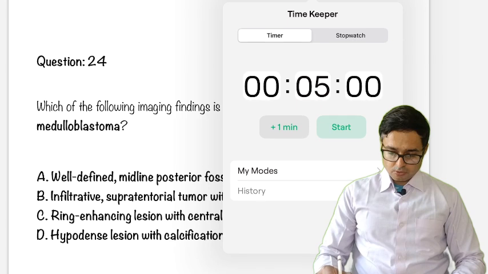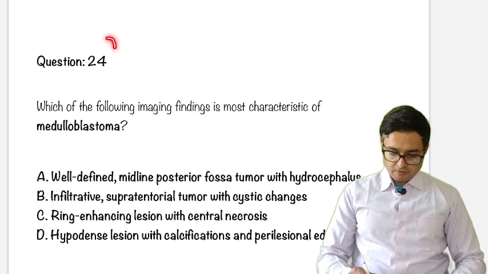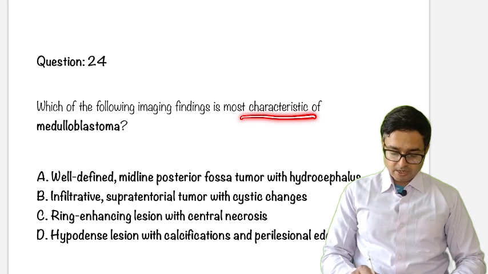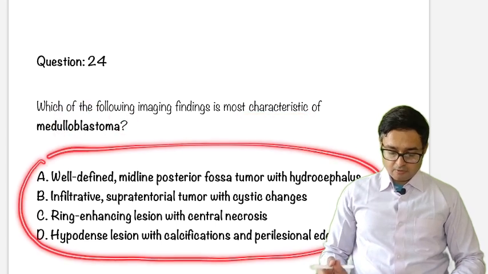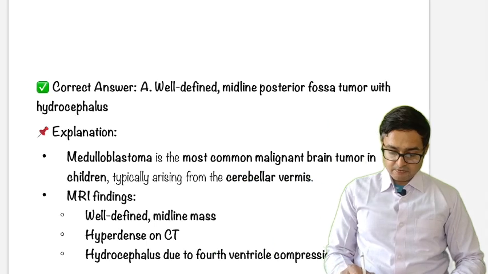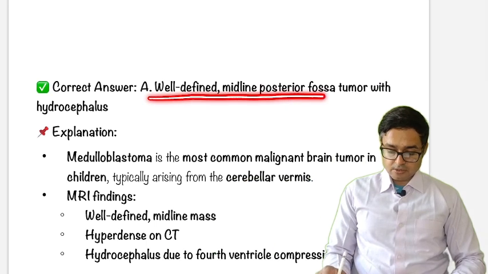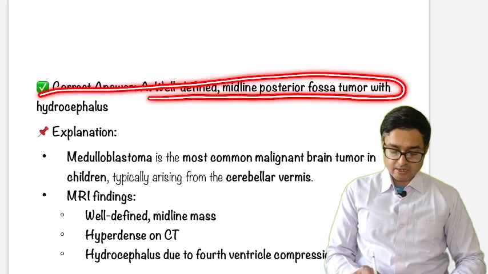Question number 24. Which of the following images is most characteristic of medulloblastoma? Just go through the options once, and the answer is a well-defined midline posterior fossa tumor with hydrocephalus.